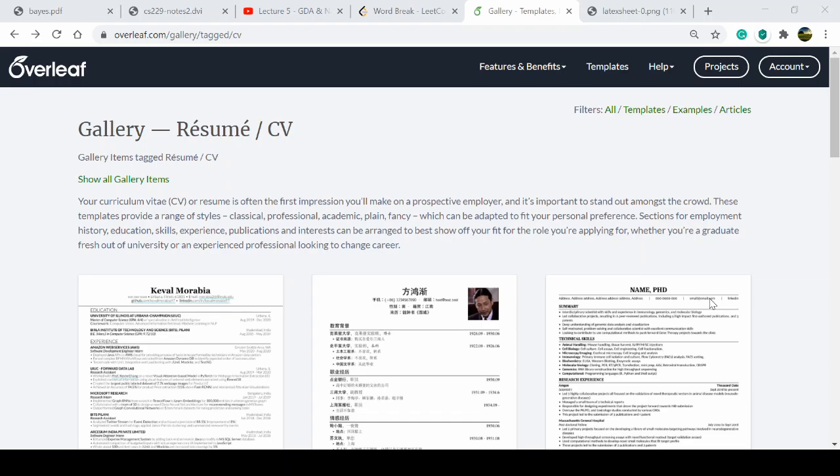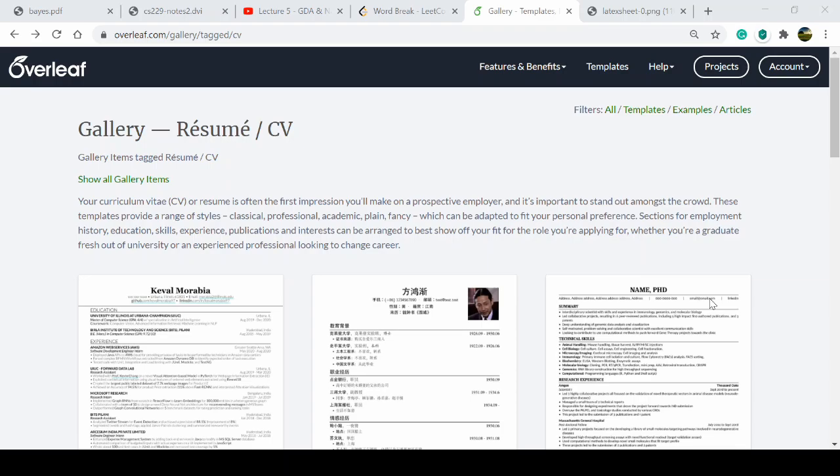So the title of the talk is creating a professional resume or CV using LaTeX or Overleaf. First of all I want to tell about what a resume and a CV are. Most of you, I think, are aware of that.